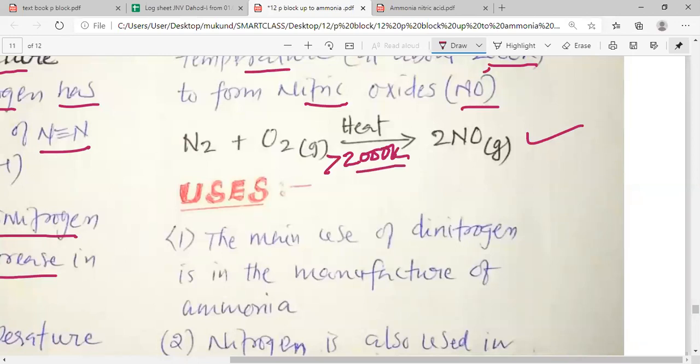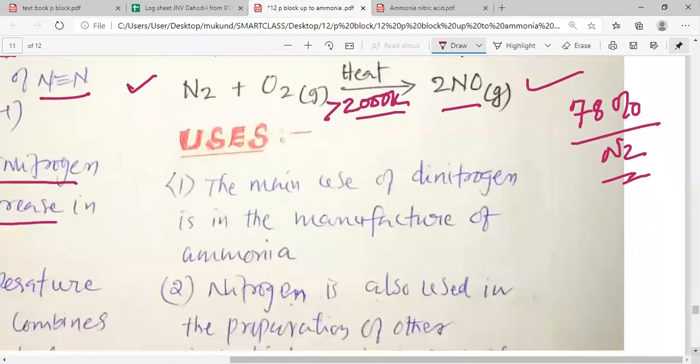So in air, both nitrogen and oxygen are present, but they do not react. As nitrogen has a very high bond dissociation enthalpy, it is almost inert at room temperature, and that is why almost 78% of the air is nitrogen, and it behaves like an inert gas.